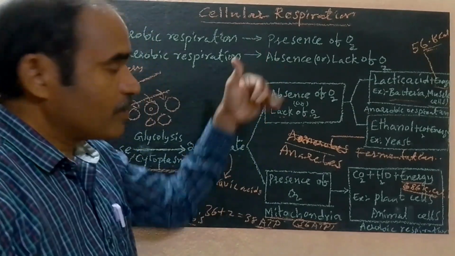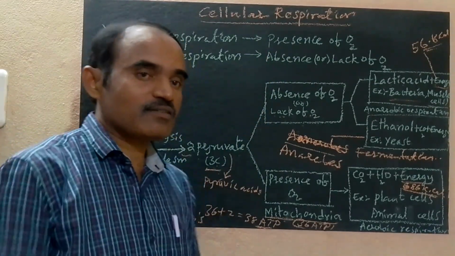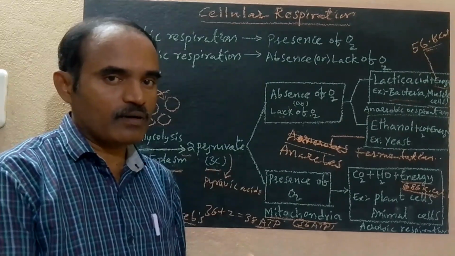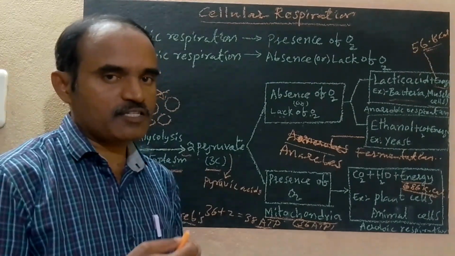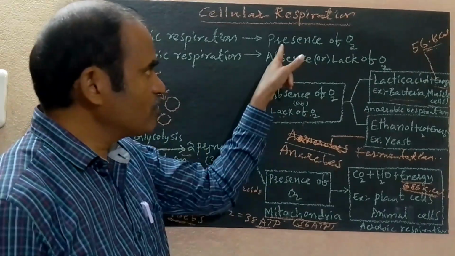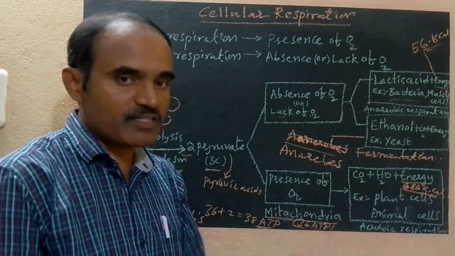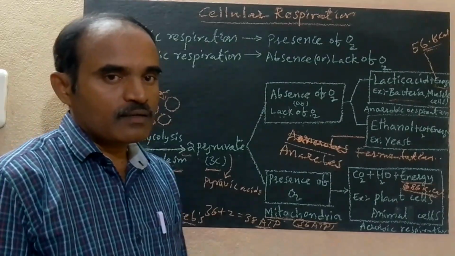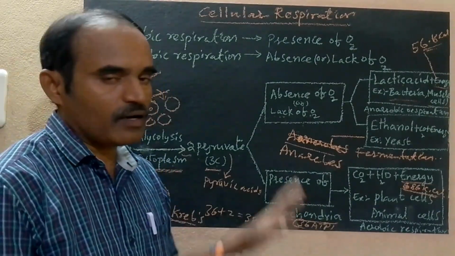Respiration that takes place in cells is called cellular respiration. There are two modes of respiration: aerobic respiration, which takes place in the presence of oxygen, and anaerobic respiration.